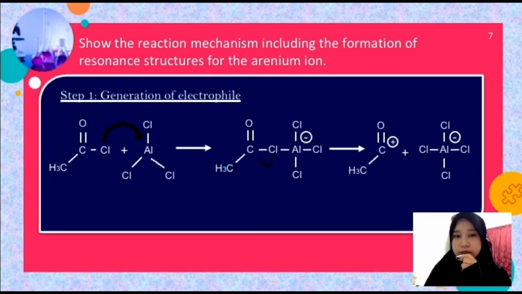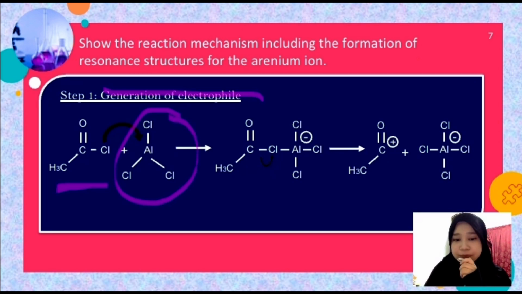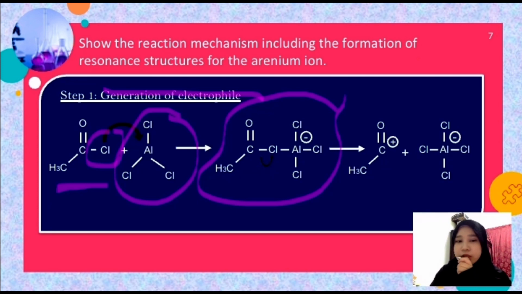Next, the reaction mechanism, including the formation of resonance structures for the arenium ion. So firstly, step 1 is generation of the electrophile. The acyl chloride is going to react with the AlCl3, which is the catalyst. Cl has 3 lone pairs of electrons on it, and aluminium will attract the Cl and cause the acyl chloride to be bonded together, and it will become like this, the intermediate. So the Al has a negative charge on it, and the Cl has a positive charge on it.